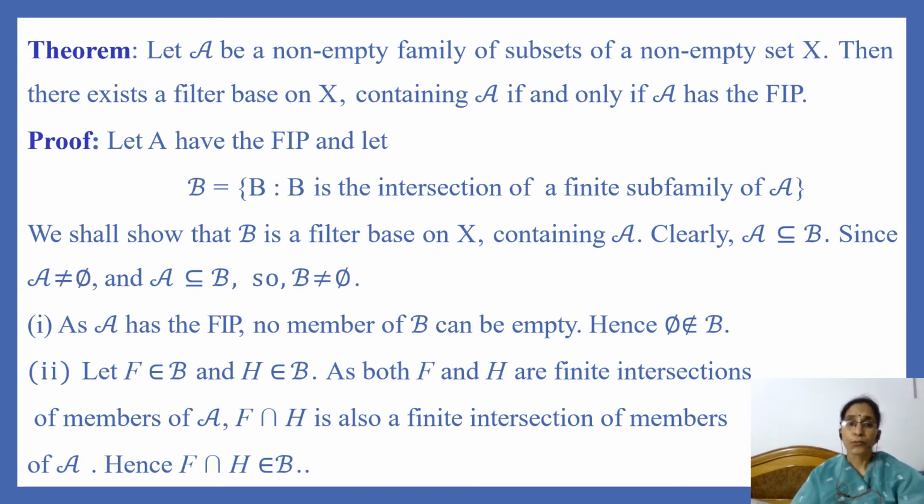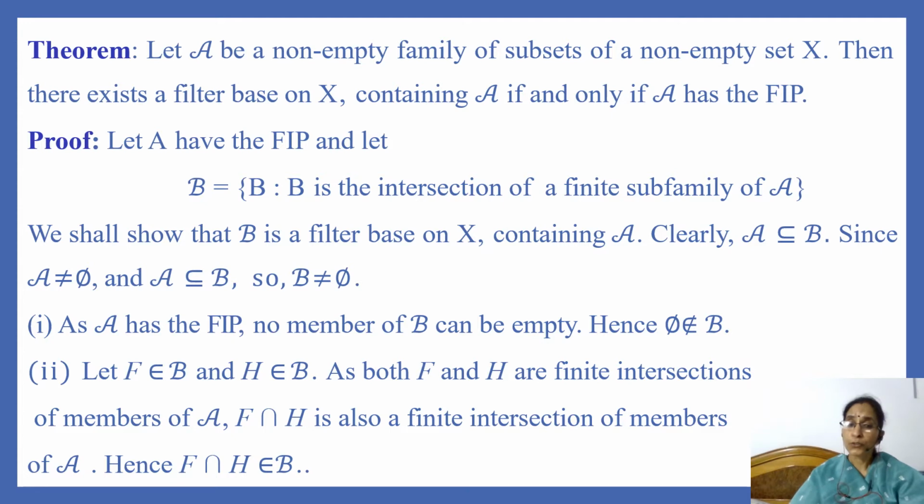Now we have to show that B is a filter base on X. So we have to check the properties of a filter base. As A has the finite intersection property, no member of B can be empty. Hence, phi doesn't belong to B. Now we have to check the second property.